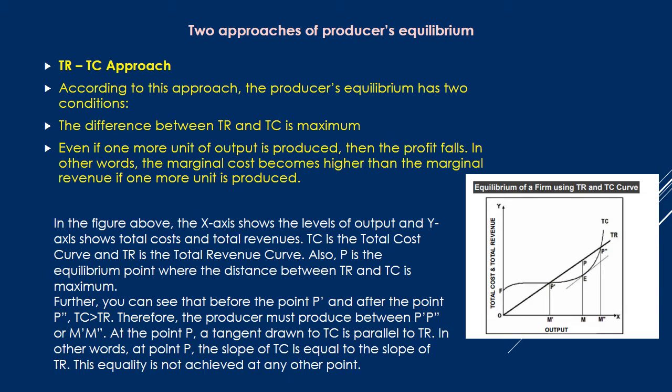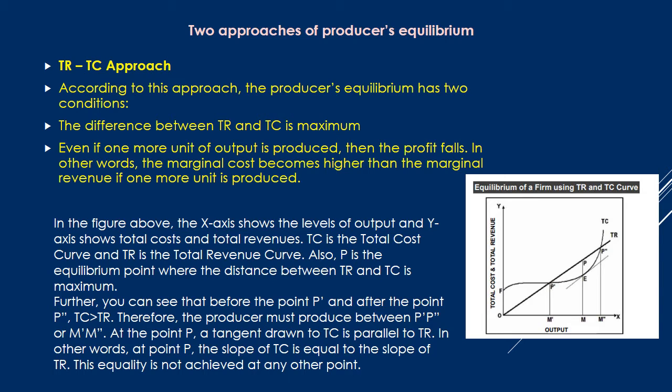And again, this firm is producing goods after that quantity of output, and you can see at the point MP, that is the point E, is the equilibrium. There the TC curve and TR curve have more distance. This is the maximum gap we can see. This is the area where the producer is getting maximum profit. If they are producing again after M, the difference between TC and TR will come down, or it will decrease.